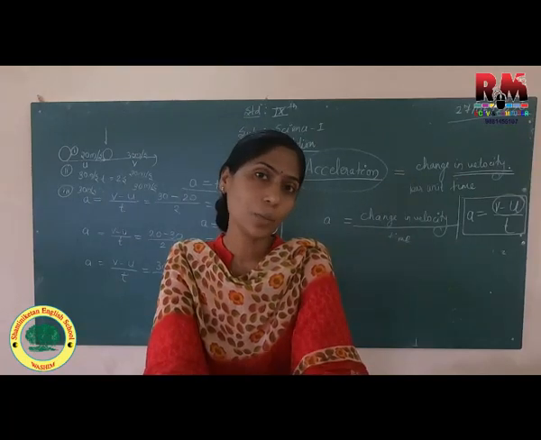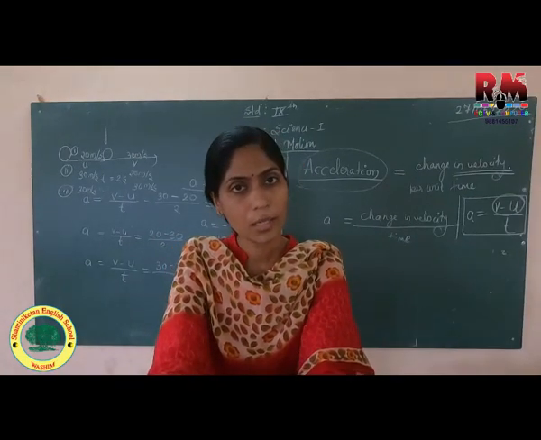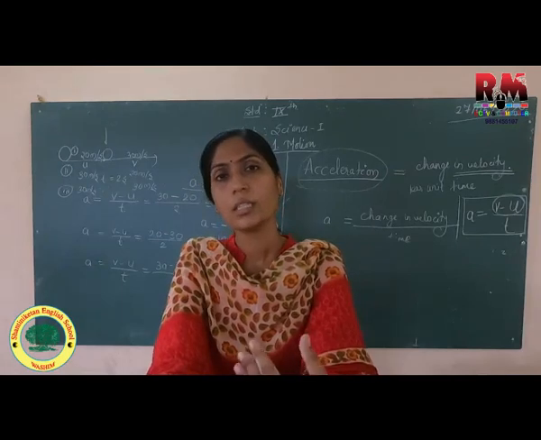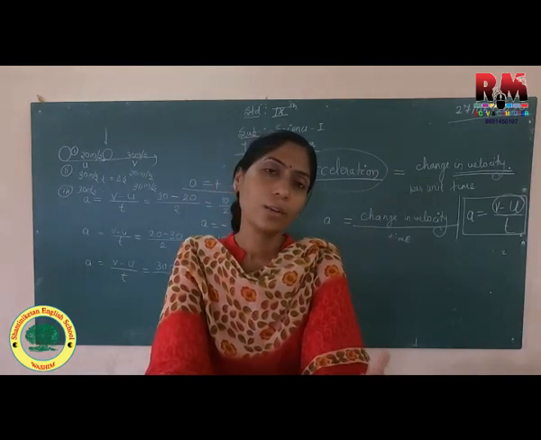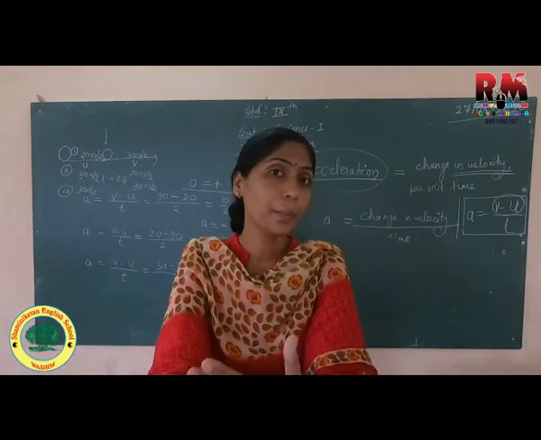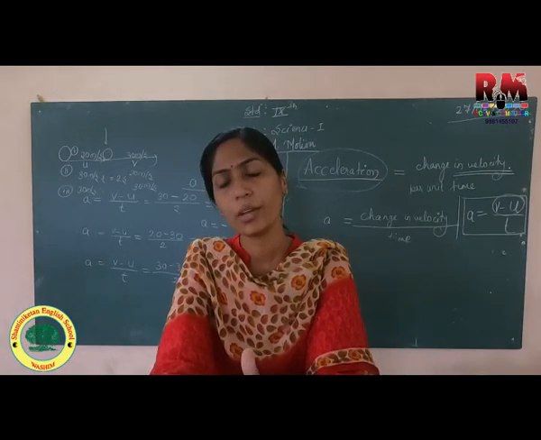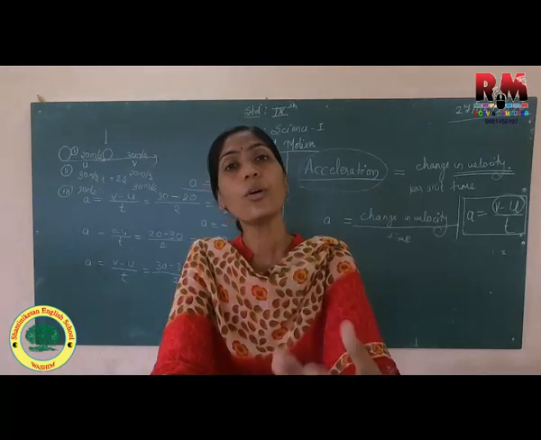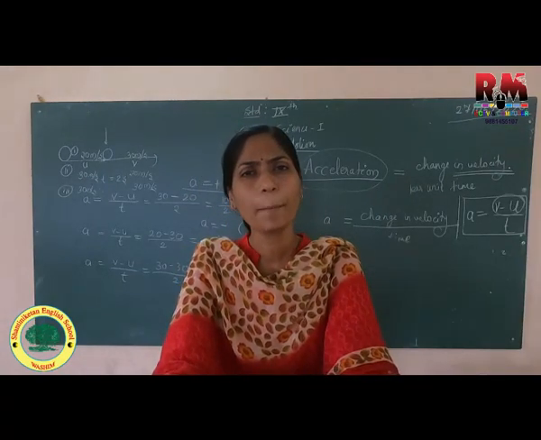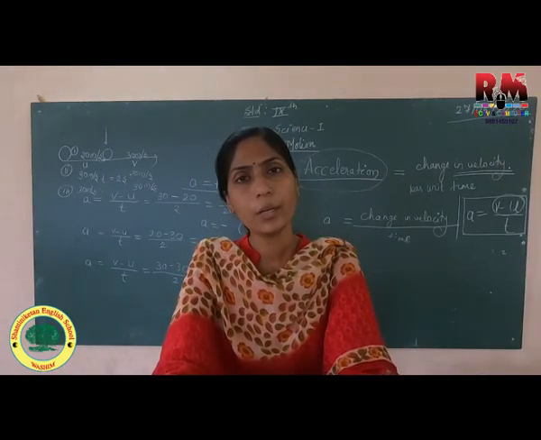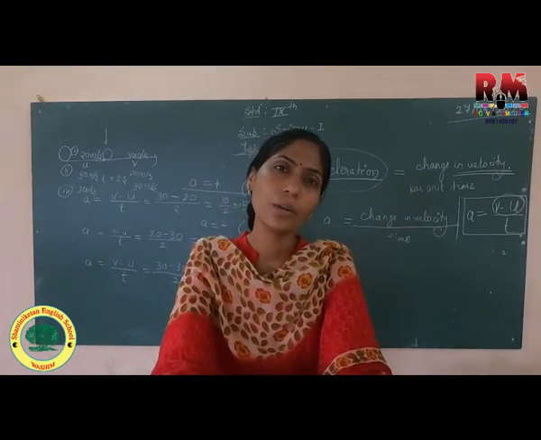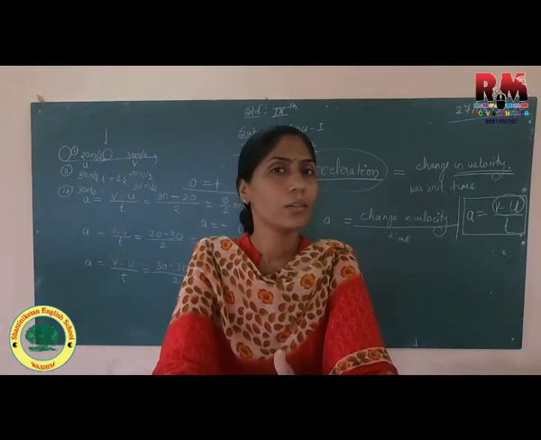It is depending on displacement. Speed is depending on distance and velocity is depending on displacement. So velocity is displacement per unit time. Again we will have uniform velocity, non-uniform velocity. If we are having uniform velocity means what? Equal distance in equal interval of time, and non-uniform means unequal distance in equal interval of time.